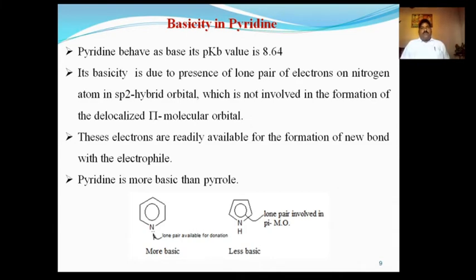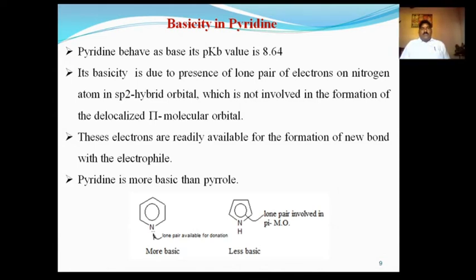Because according to Lewis theory, the presence of a lone pair of electrons means it is available for donation, and a lone pair electron donor is known as a base. So the basicity of pyridine is due to the presence of a lone pair of electrons on the nitrogen atom, which is the lone pair in an sp2 hybrid orbital of that nitrogen. Now this is not involved in the formation of delocalization.